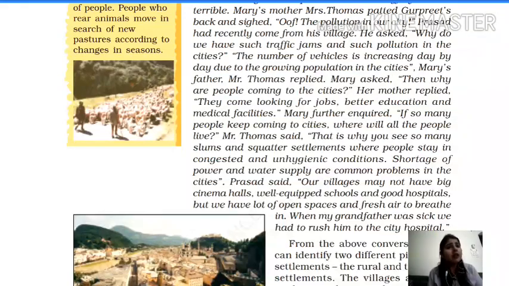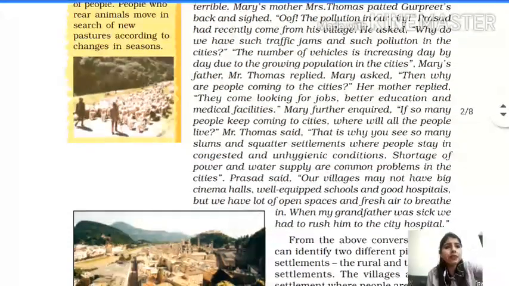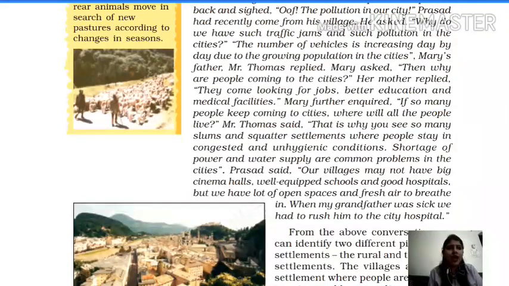So Prasad had recently come from the village. He asked, why do we have such traffic jams and such pollution in the cities? The number of vehicles is increasing day by day due to the growing population in the cities. As I've already told you, Mary's mother explained this to Prasad, because Prasad had come a little while ago from the village.